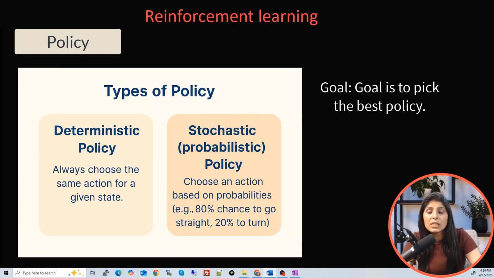The best policy means the policy that maximizes the expected cumulative reward over time. This means the agent should take smart decisions, it should learn from past actions, and it should adjust its strategy.